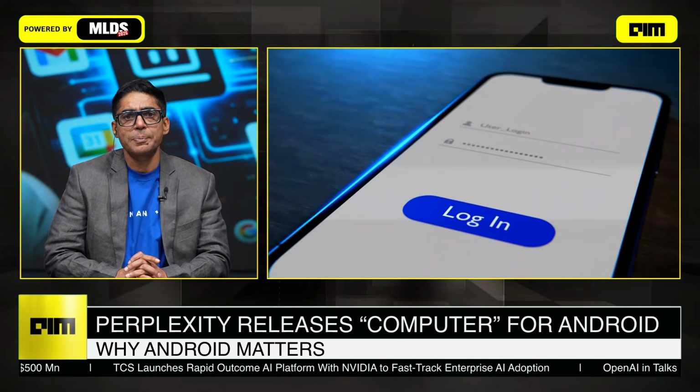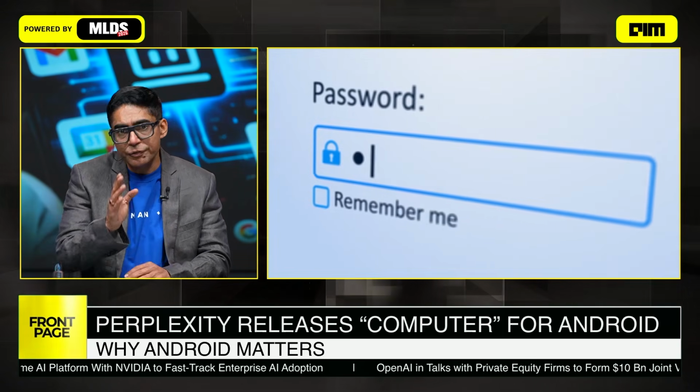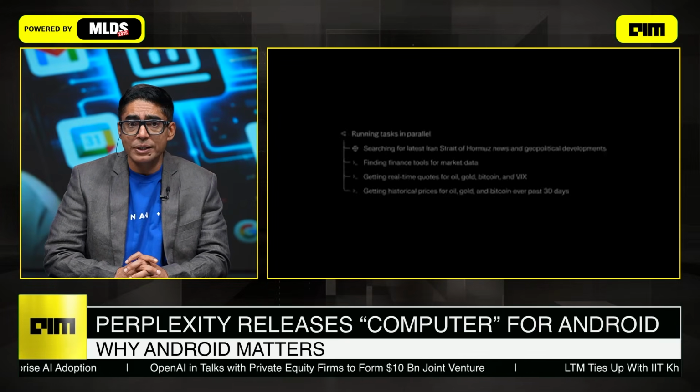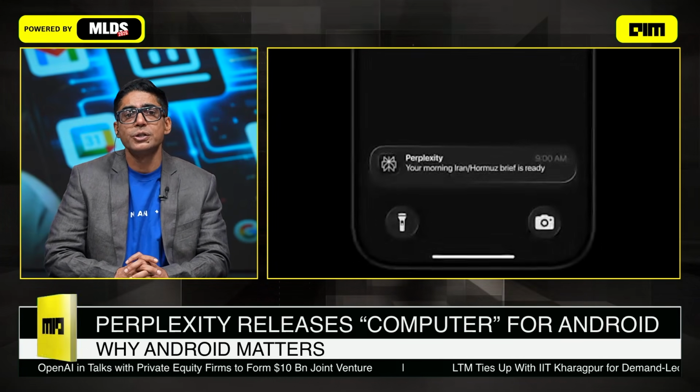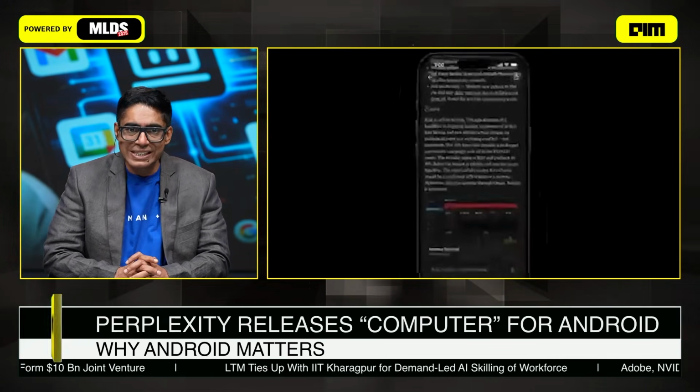At present, access is limited. The feature is available to premium Max users. The subscription is priced at approximately $167 per month, or around 15,000 rupees. For many users, this places it firmly in the category of specialized or professional use. Availability in India also remains inconsistent, which raises a very practical question. How quickly can this become accessible at scale?